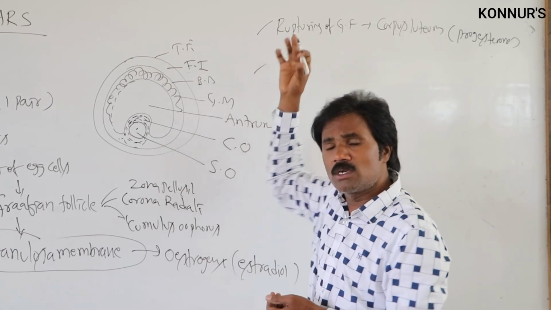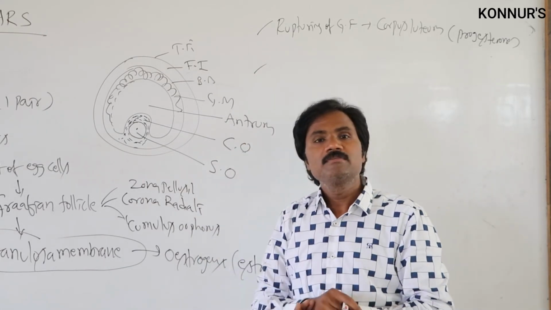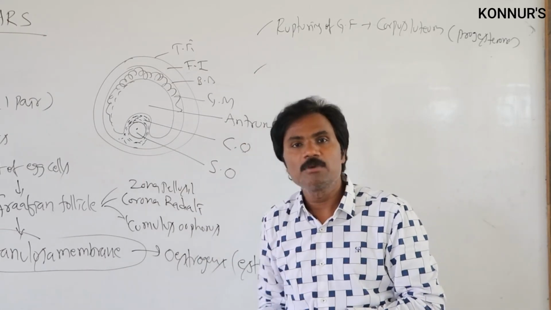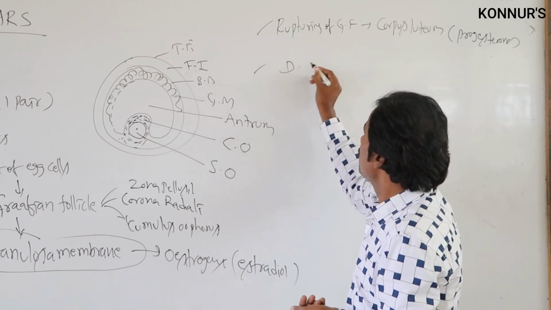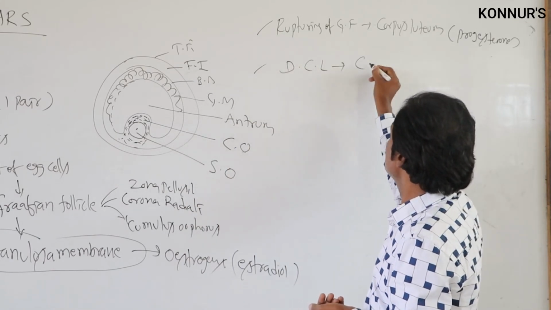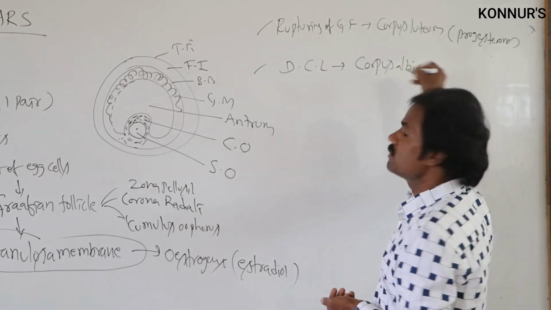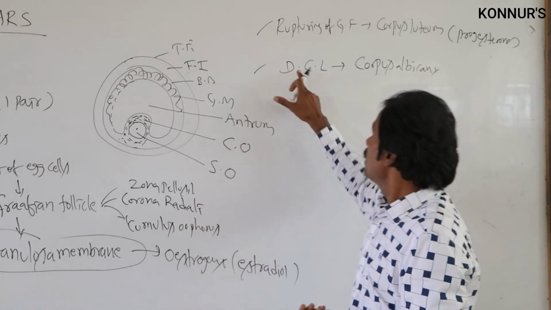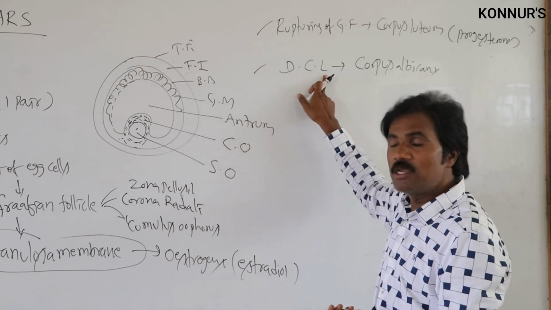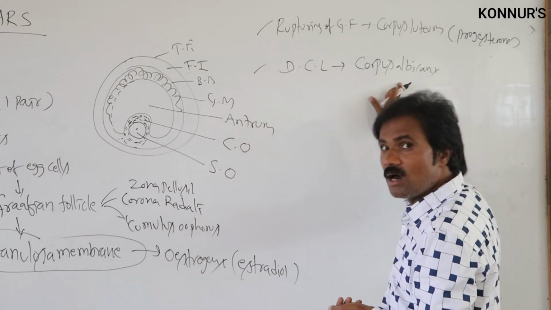Later, the degenerating corpus luteum we call corpus albicans.